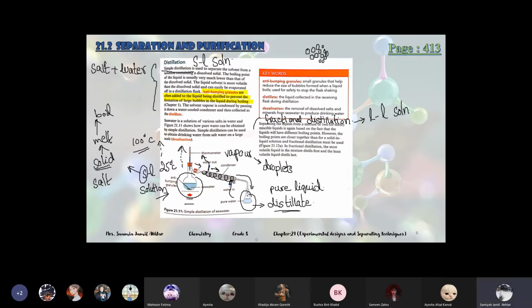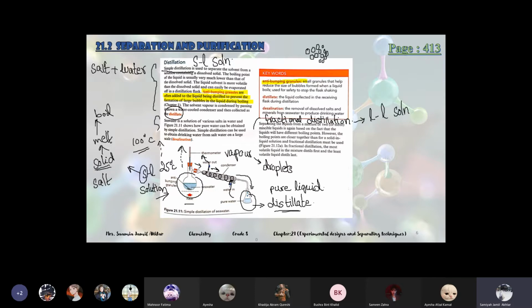Okay, and the definition is here. The anti-bumping granules definition: small granules that help reduce the size of bubbles formed when the liquid boils, used for safety to stop the water, to stop the flask shaking. Okay, it shakes also sometimes because of the boiling, heavy boiling. So to avoid it, they use these granules. Okay, and then there is distillate.